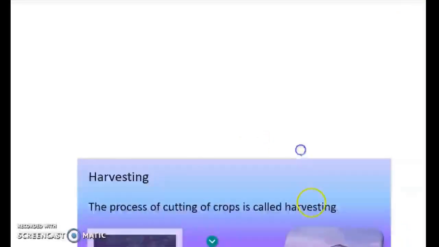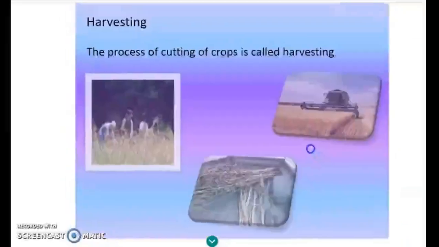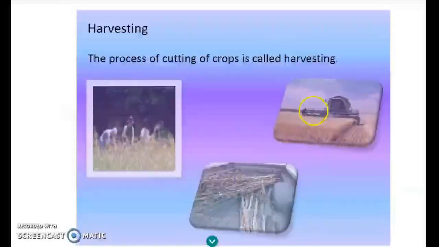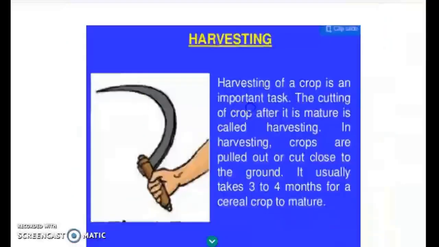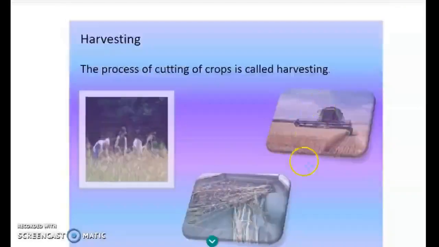Now the next and the last method is harvesting. Harvesting means the cutting of the crop. After the crop has matured, the crop is cut. It is done manually by using a sickle-like instrument, or it is pulled out after 3 to 4 months, or you use machinery like this for harvesting.